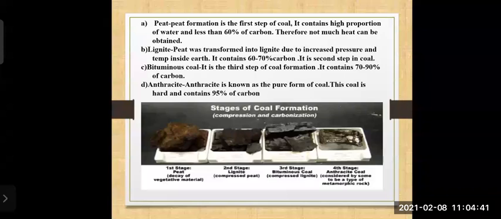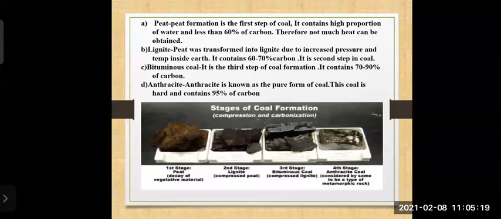Second, lignite. Peat was transformed into lignite due to increased pressure. Pressure is applied to it along with the temperature inside the earth. It contains 60 to 70% carbon, and it is the second step of coal. Third one, bituminous coal. It is the third step of coal formation and it contains 70 to 90% of carbon. We get a good amount of heat if we burn bituminous coal.